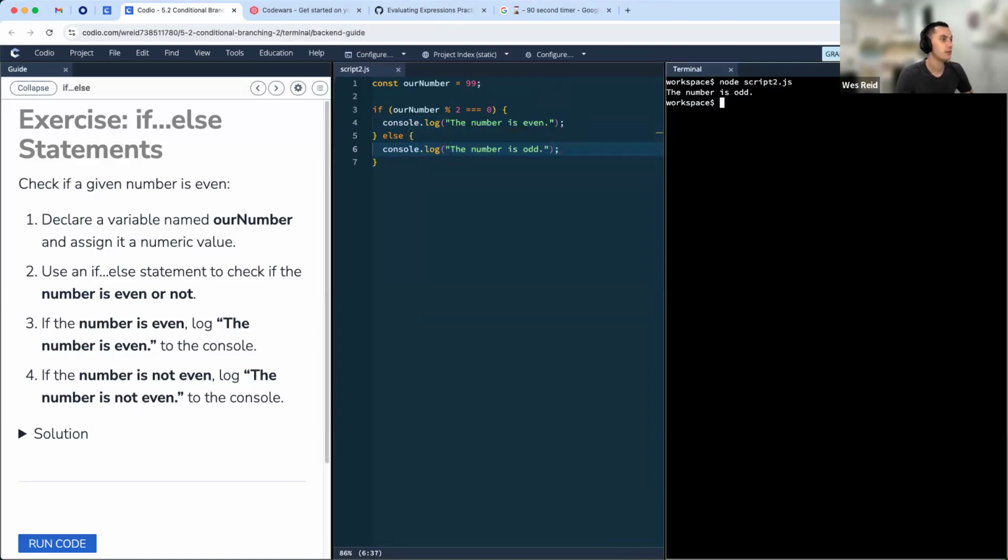Let's go ahead and run our code. So this first result that comes out for 99 is the number is odd. We round up to an even 100, we get the number is even. All right, so depending on the condition, that's what's going to trigger each block of code here.